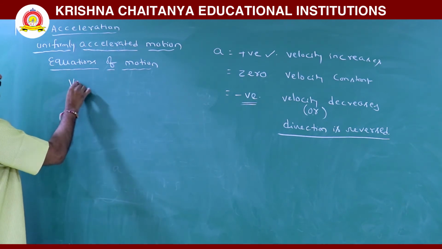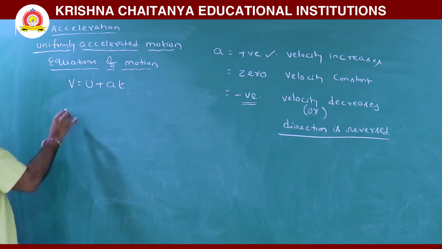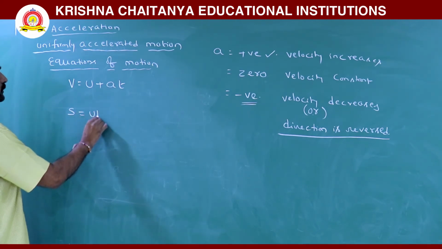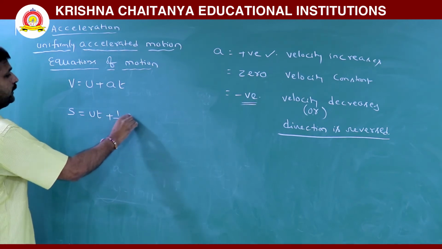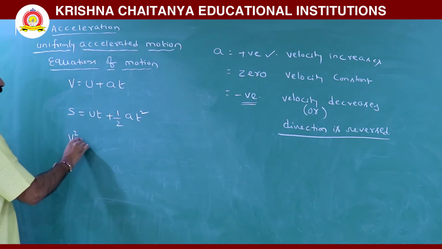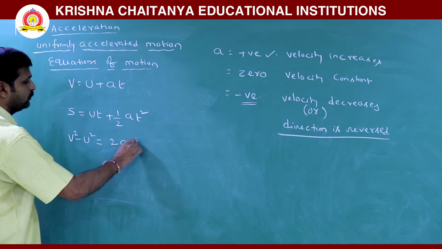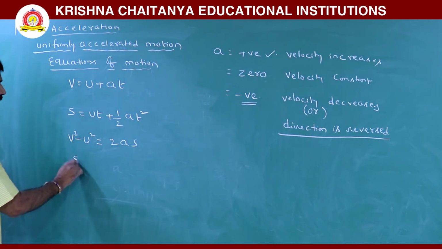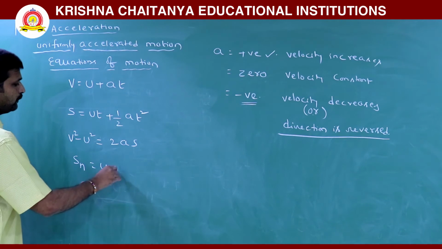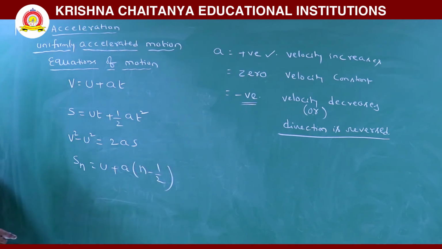There v is equal to u plus at, s is equal to ut plus half at squared, v squared minus u squared is equal to 2as, and Sn is equal to u plus a into n minus half. So these are equations of motion.